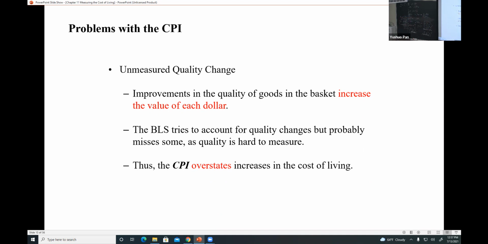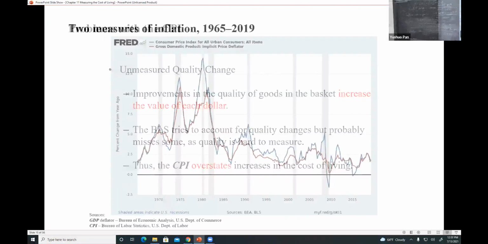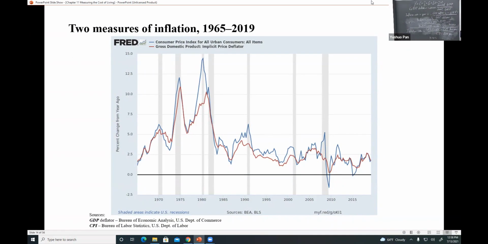If the quality of a good deteriorates, which means the quality will not improve but deteriorates, then it's understate. It's opposite from this one. So only when the quality improves will that overstate. But if the quality doesn't improve or deteriorates, then the CPI will understate.